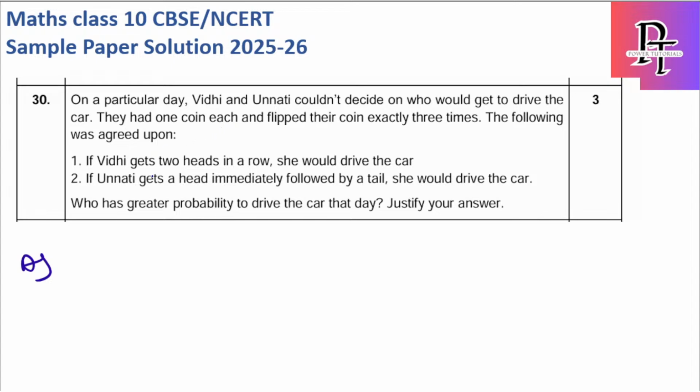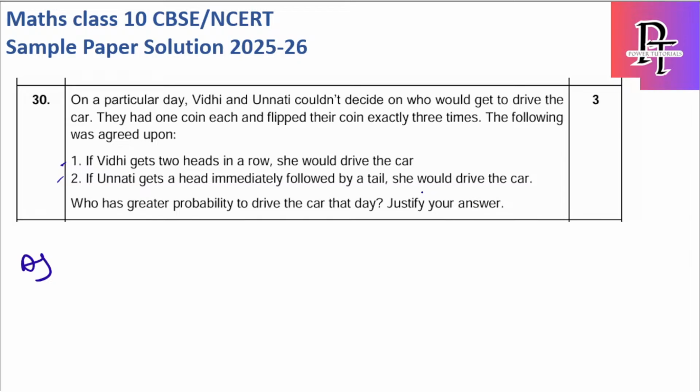The following were agreed upon. First case, if Vidhi gets 2 heads in a row, she will drive the car. And the second condition, if Unnati gets a head immediately followed by a tail, she will drive the car. So we need to find the probability of winning for Vidhi and Unnati, and based upon it, who will get the greater probability to drive the car. You have to justify your answer.